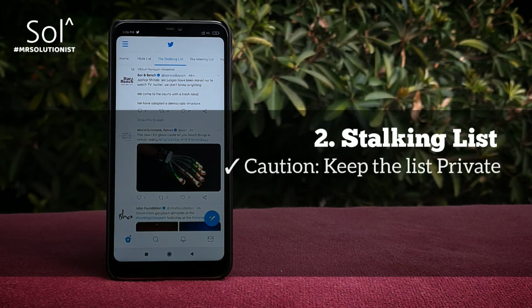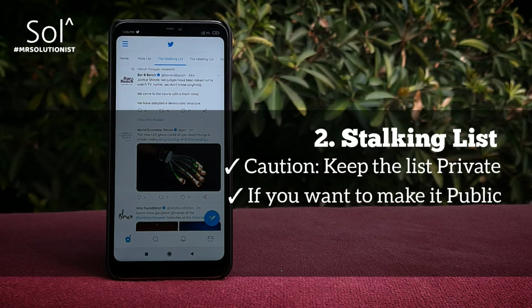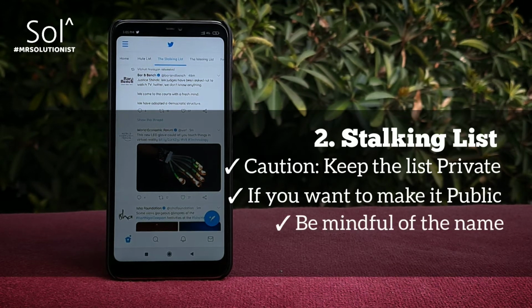But be cautious. Don't accidentally make this list public, and even if you do, don't name it the stalking list.